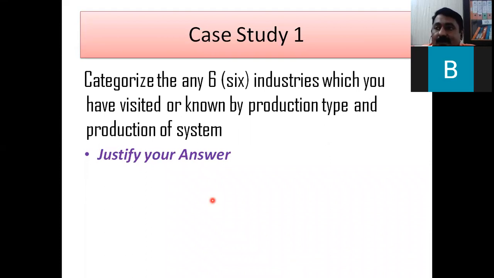In the second example, you take one of the small scale industries. Tejaswini Plastics is there in Solapur MIDC only. Then Kothari Pipes is there. So you just visit, you will get the different variety. Then you can call it batch type production. And then again, you can say that it is make to stock. It is not the case that first an order will reach you, then stock will be generated. Not at all. So you will write Kothari Industries Limited, at Mohol, and then write the different products manufactured by them. Having seen the variety, it is the best type of production. If you go into some detail, you will come to know, and then you can say that it is make to